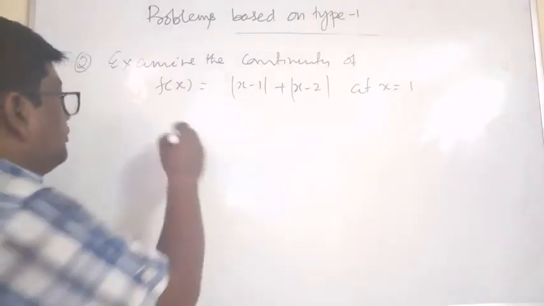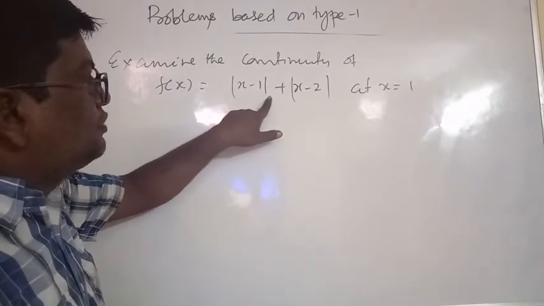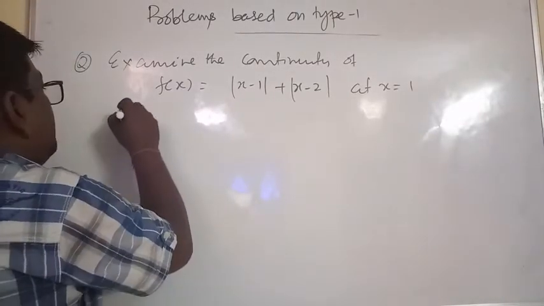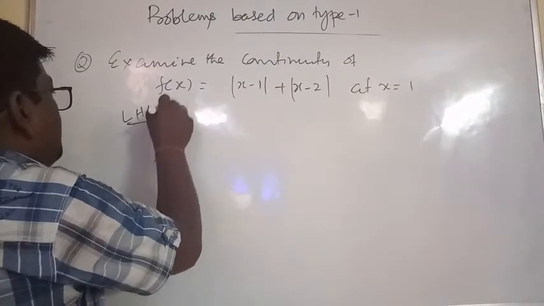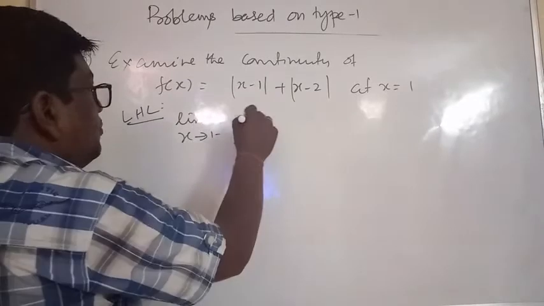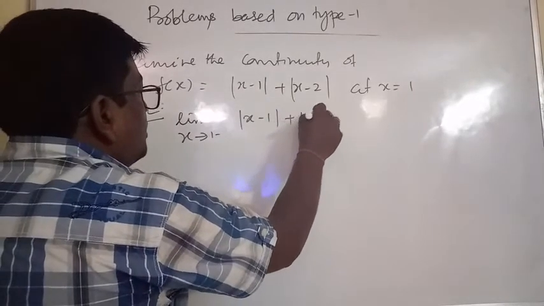Now examine the continuity of f of x equal to mod of x minus 1 plus mod of x minus 2 at x equal to 1. For LHL, limit x tends to 1 minus of mod of x minus 1 plus mod of x minus 2.